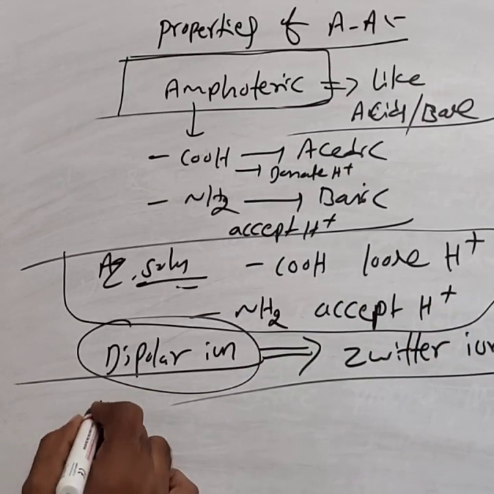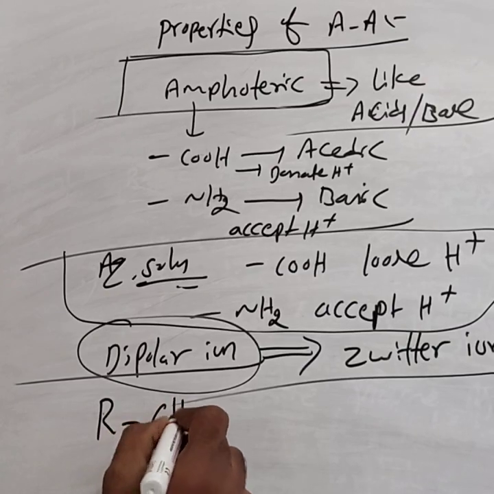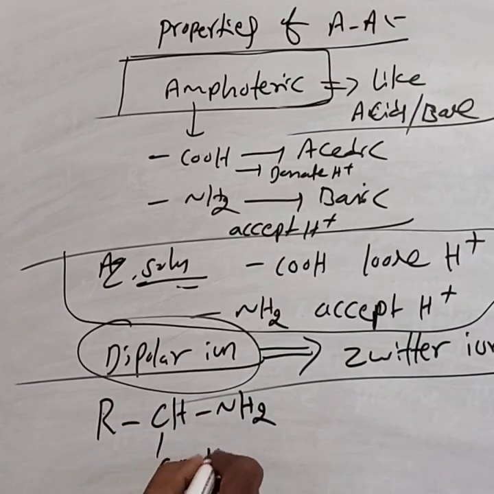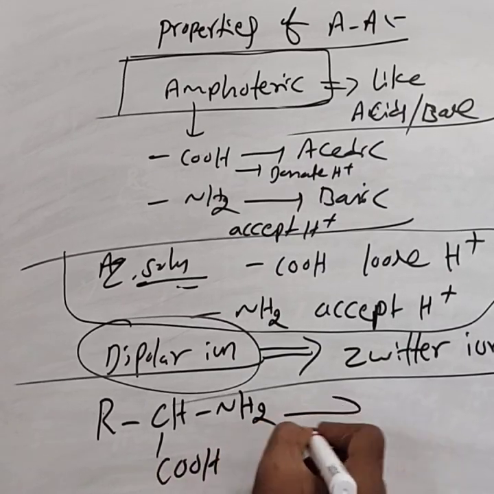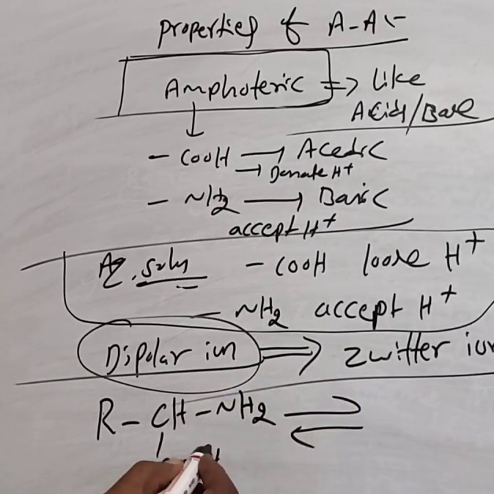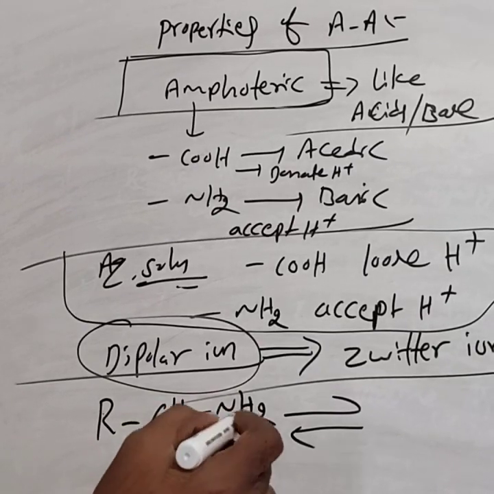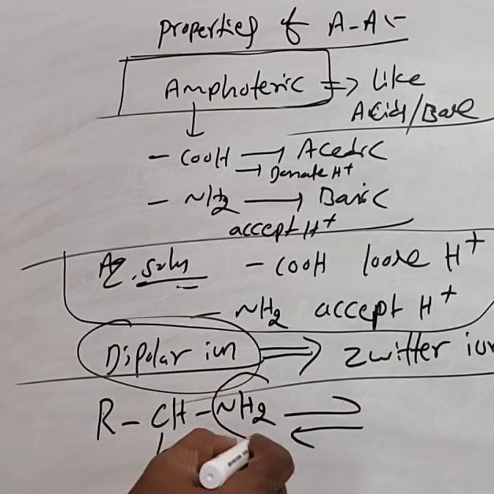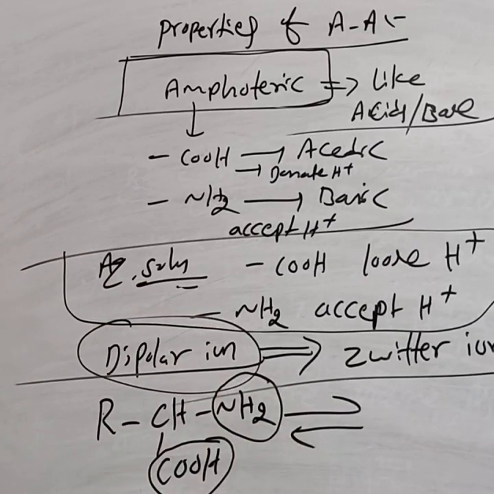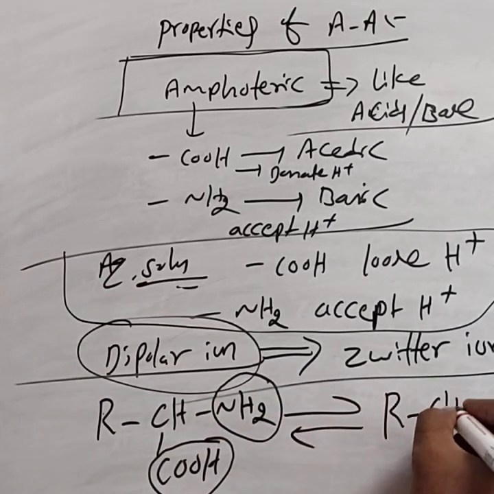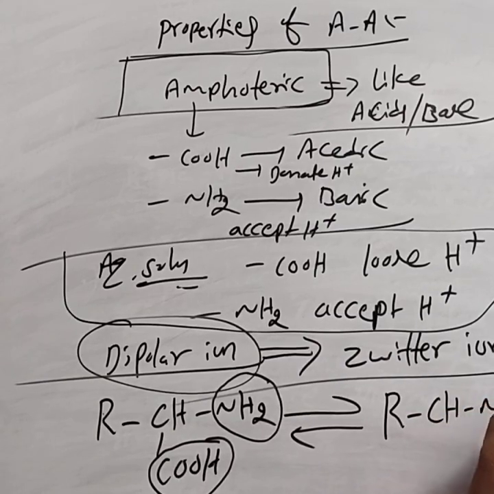For example, take the amino acid RCHNH2COOH. In aqueous solution, this carboxylic group loses the proton and that proton is accepted by the amine group. That forms RCHNH3+COO-.